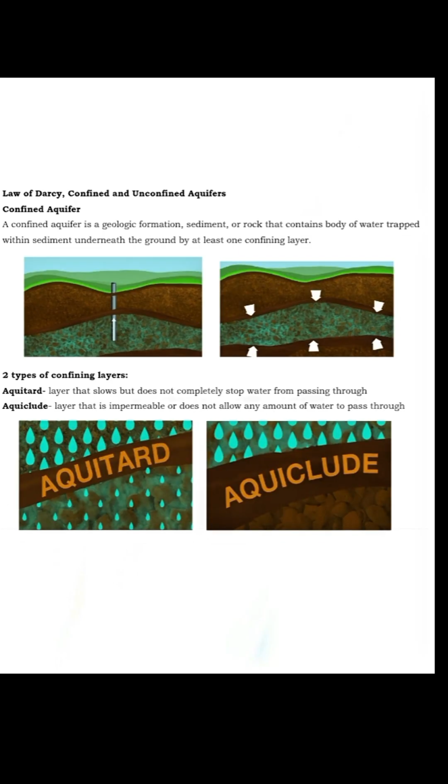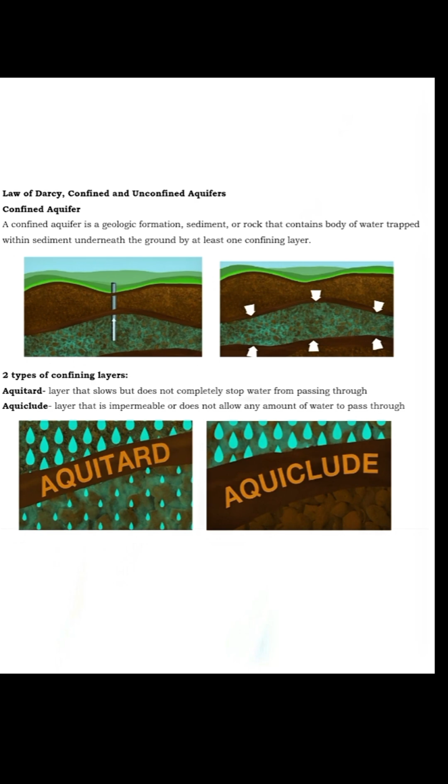Law of Darcy: confined and unconfined aquifers. Confined aquifer. A confined aquifer is a geologic formation, sediment, or rock that contains a body of water trapped within sediment underneath the ground by at least one confining layer. Two types of confining layers.